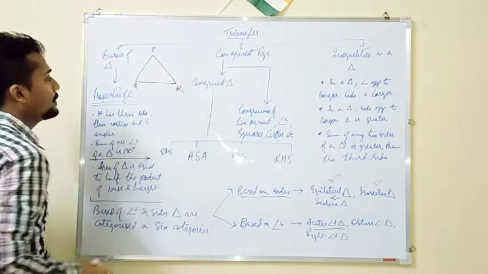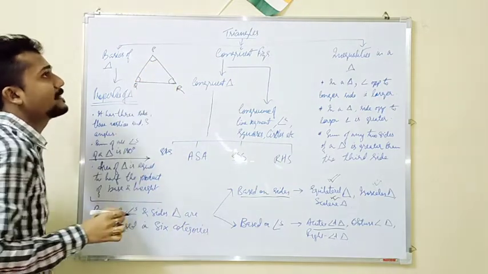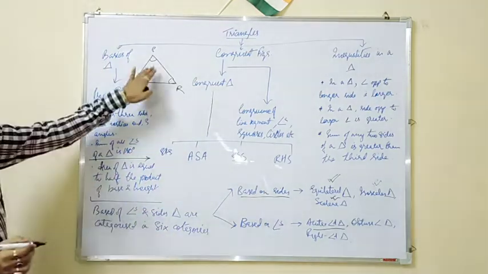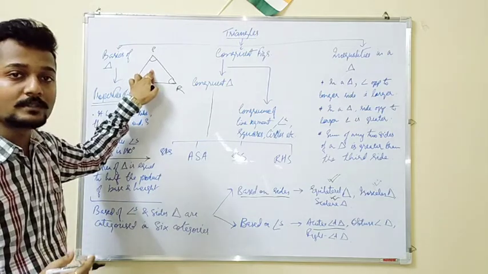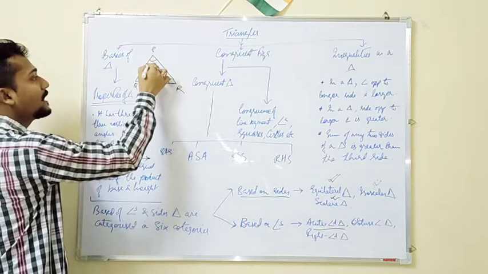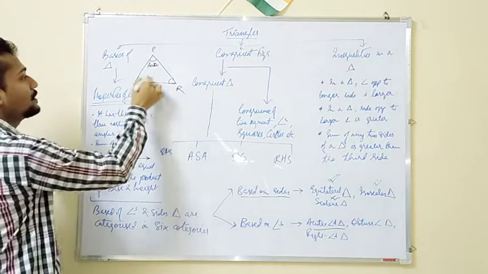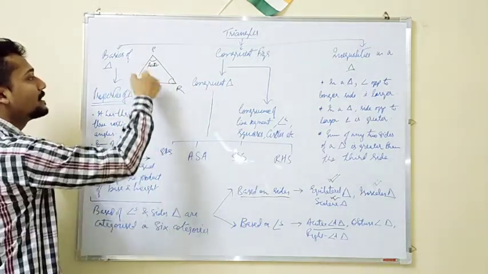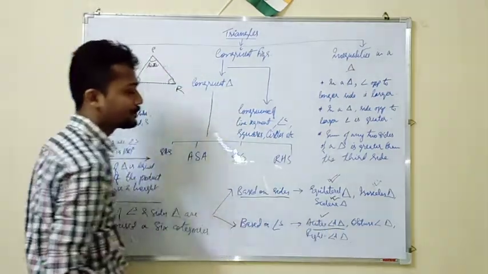PQR is one of the triangles, and here all the angles are less than 90 degrees but more than 0 degrees. That means all the angles are acute, isn't it? This particular triangle where all the angles are acute is known as an acute angle triangle.